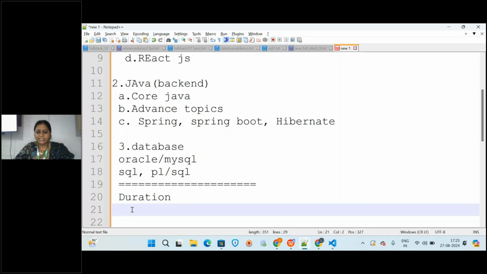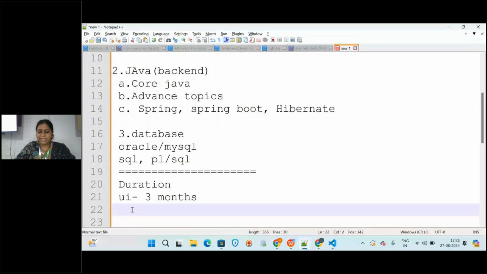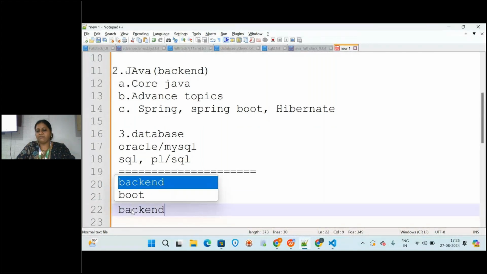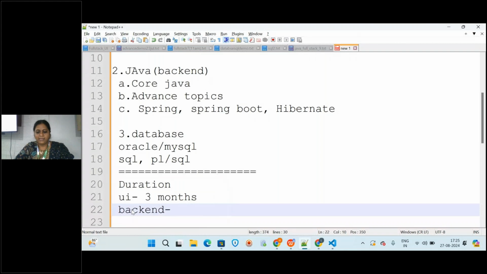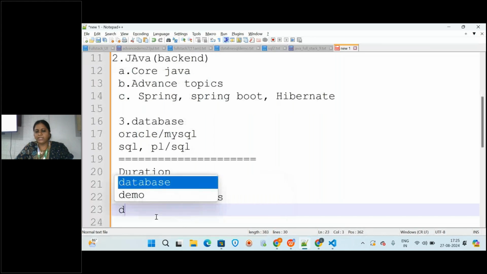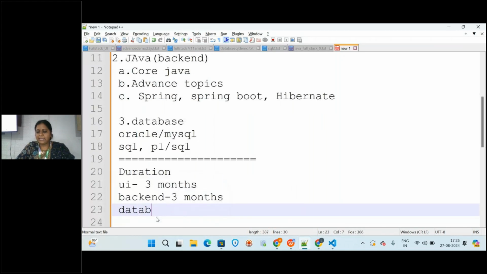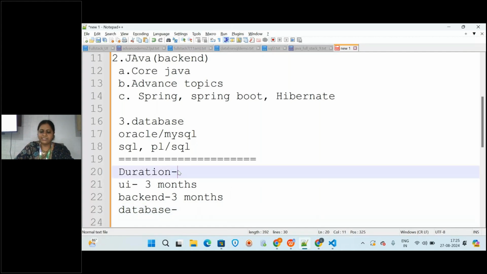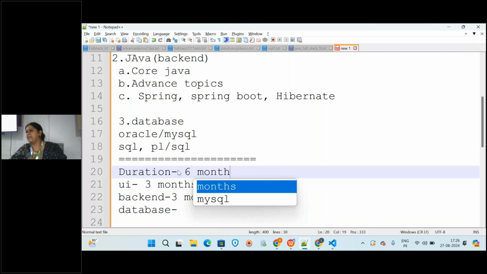So for completing the front end, that is UI, you will be taking almost 3 months duration. And also for the back end, you will again be taking 3 months along with the project. In between we will be teaching you the database. Totally in 6 months you will be completing your course. How many months does it take? The duration is 6 months. In 6 months, you will be completing your full stack course.